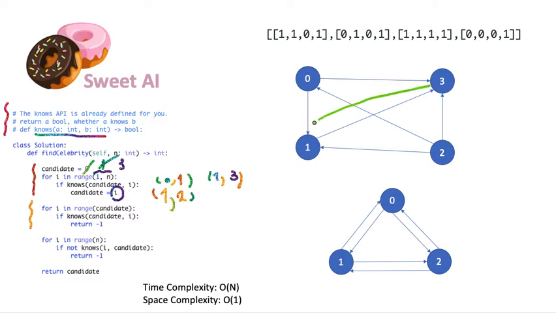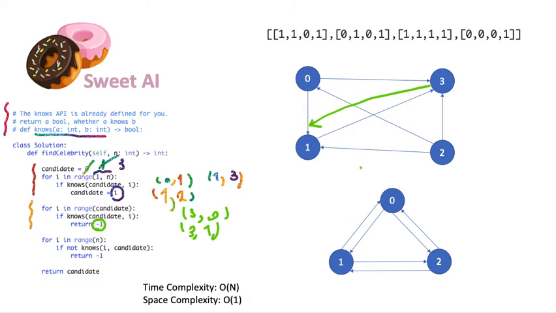So let's consider 3 can see 1, right? We are going to check from i to the candidate and see if any of these cases are true. The candidate is now 3, we check index 0, 3 cannot see 0, so that's good. Then we check 3 and 1, and 3 can see 1, so we are going to return -1 because we know there is no celebrity.